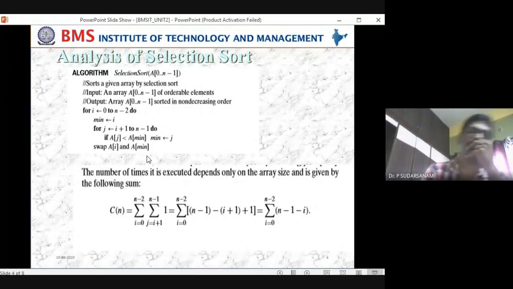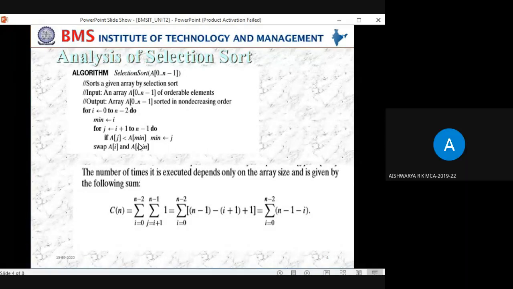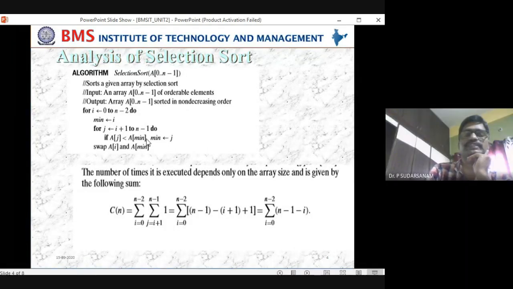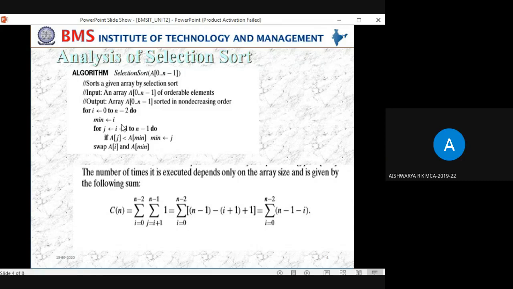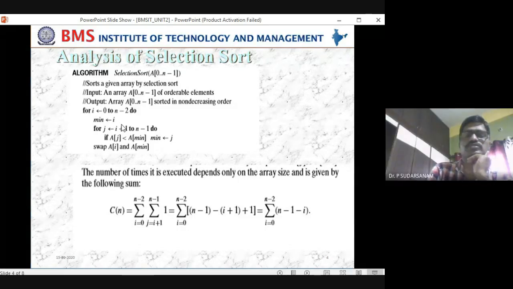Okay, madam. Now, how many loops are there in this program? Aishwarya, how many loops are there in this algorithm, whatever I have explained? Two loops, sir. So the first loop is starting from where to where?